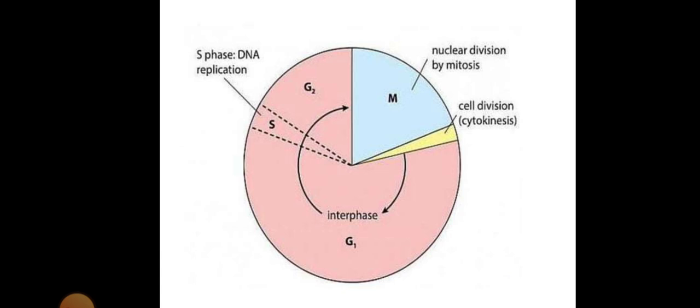This is the cell cycle. The cell cycle is divided into two categories. The first is interphase, and the second is the mitotic phase. Interphase has three units: G1, S, and G2. Then the mitotic phase includes mitosis, which is nuclear division, and cell division occurring by cytokinesis.